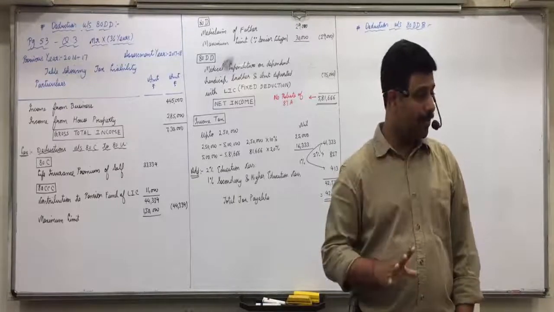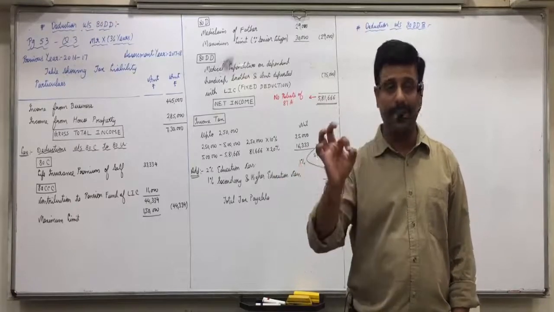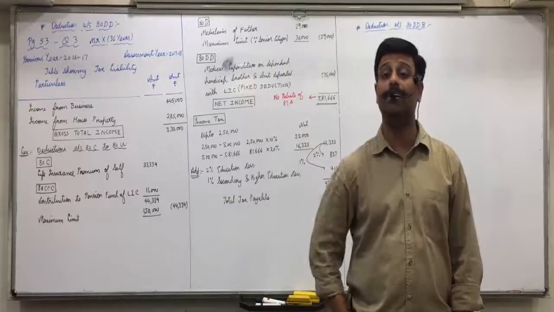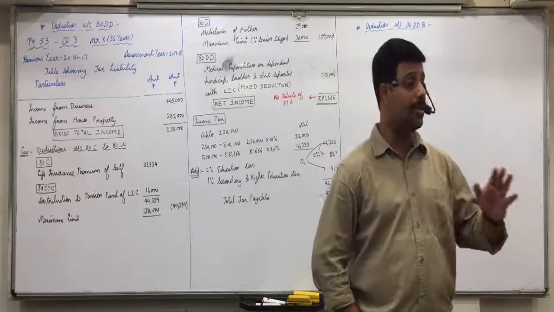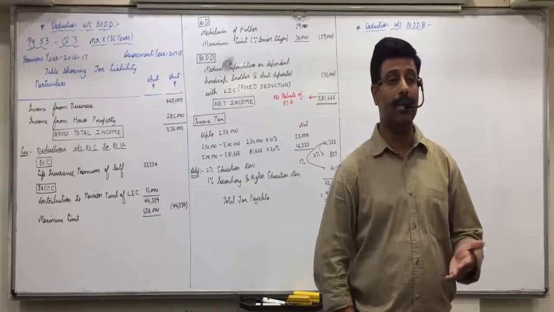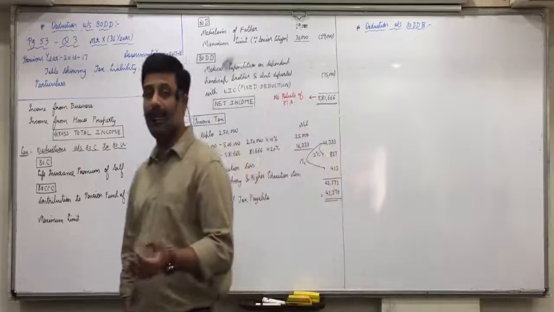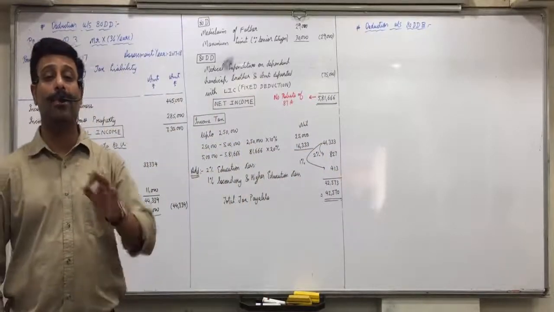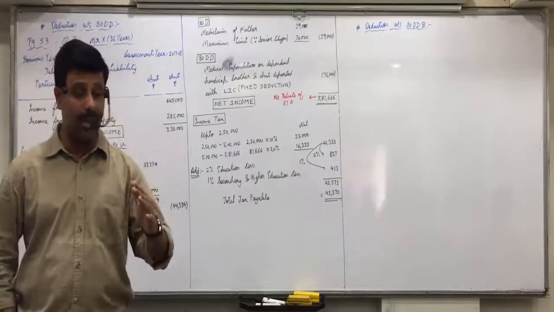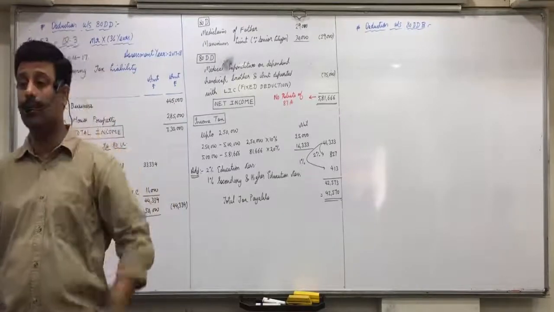Suppose you spend 30,000. Will you get the maximum limit of 40,000? You get only 30,000, minus whatever amount is reimbursed by the insurance company or your employer. Sometimes employers reimburse them. If you are working with companies like ONGC or government companies, then generally they cover your health also. Whatever amount is incurred on your health for specified diseases, they reimburse the same. So it may be reimbursed by the insurance company or by the employer, and it will be deducted. The maximum limit is 40,000. You spend 60,000, then you get a maximum of only 40,000. And suppose the insurance company reimburses 38,000, then you get a deduction of only 2,000.